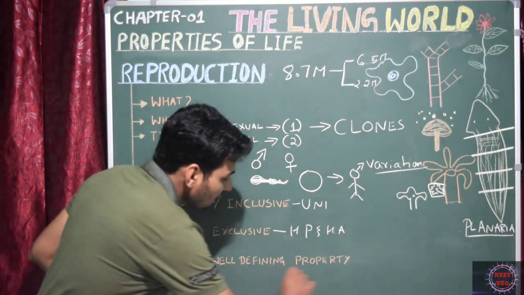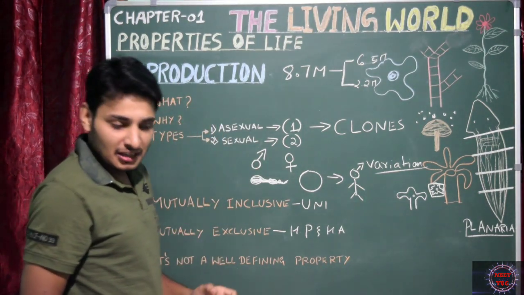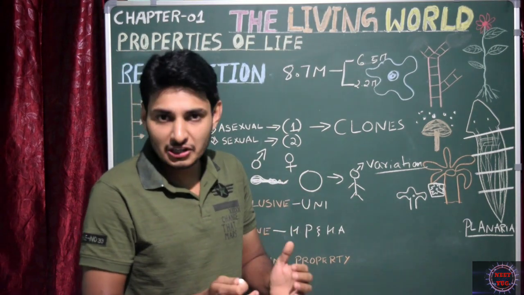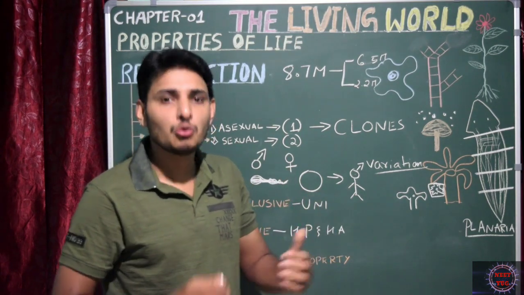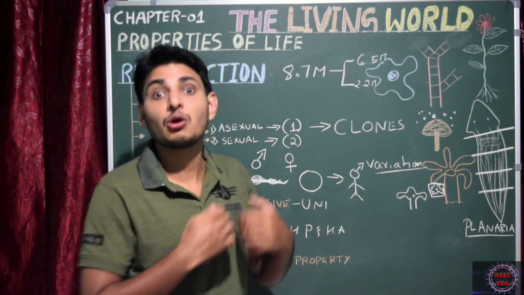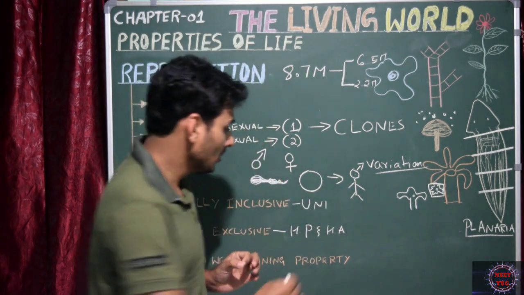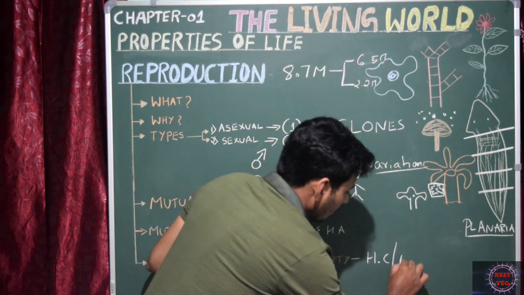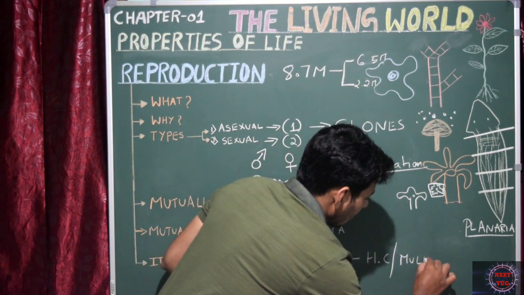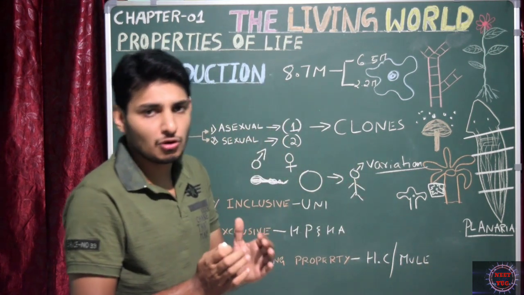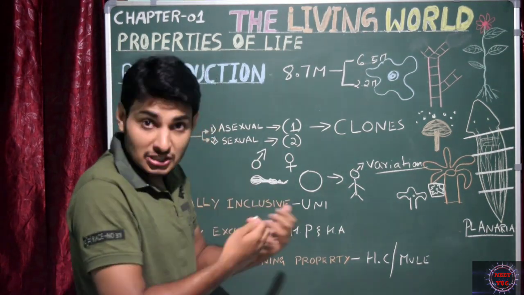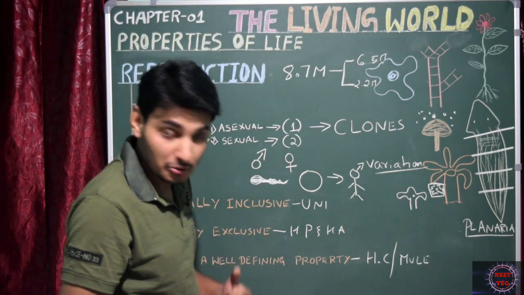Reproduction is not a well-defining property of life. Non-living things obviously cannot reproduce, but there are certain living organisms that are sterile or infertile and cannot reproduce. Some examples are infertile human couples, or the mule, which is a hybrid, a result of a cross between a male donkey and a female horse, which is also sterile and cannot reproduce.